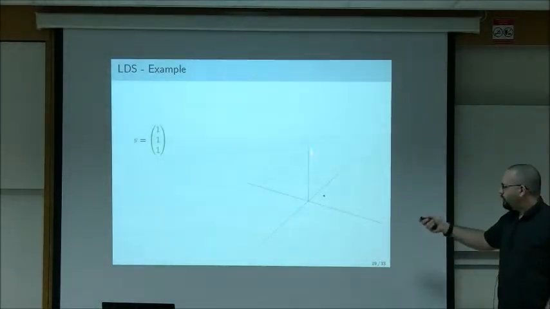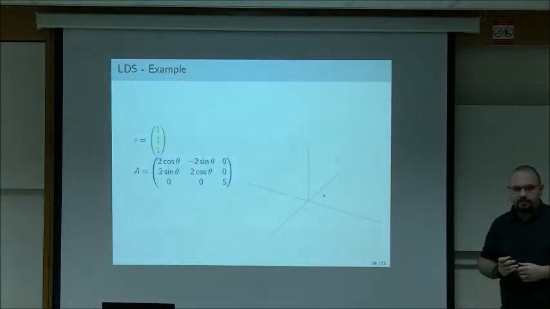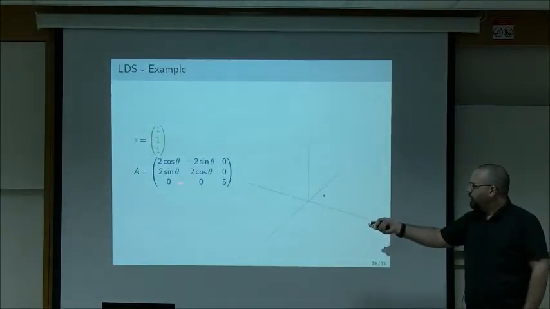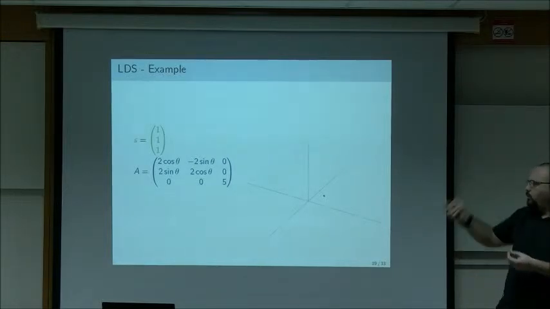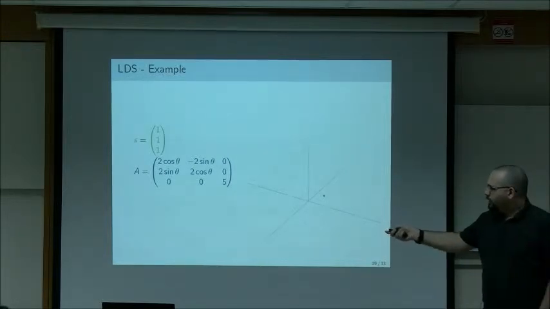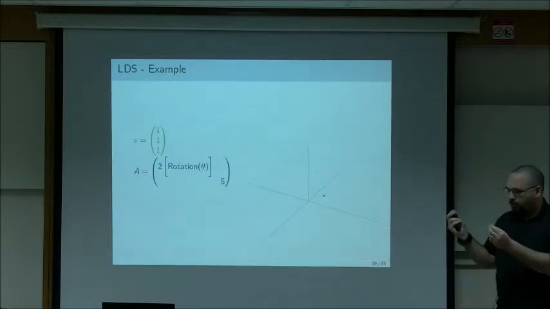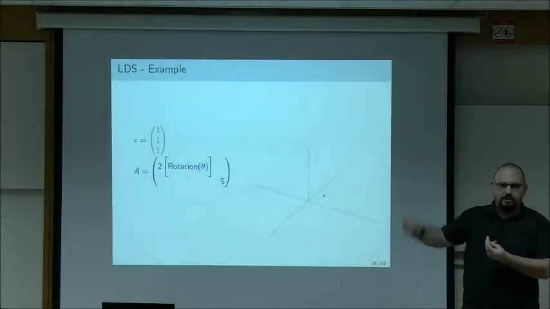So for the example, we'll be in 3D. We have the point 1, 1, 1 here. This is s. And we have some update matrix A. What does this matrix do? On the z-axis, it multiplies by 5. So every step, we multiply by 5 on the z-axis, and we climb up. On the xy plane, this is simply twice the rotation matrix by theta. So we rotate by theta. We stretch by 2 on the xy plane, and we climb by 5 on the z-axis.